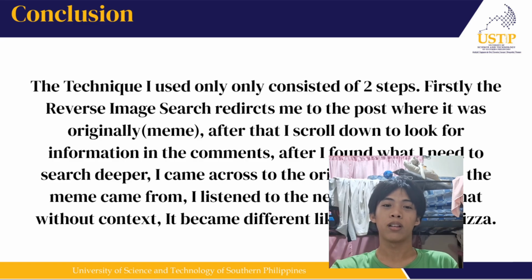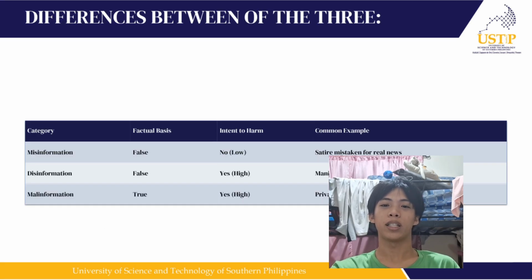Well, the last topic is the differences between the three types of fake news: misinformation, disinformation, and malinformation. The factual basis is how true it is.